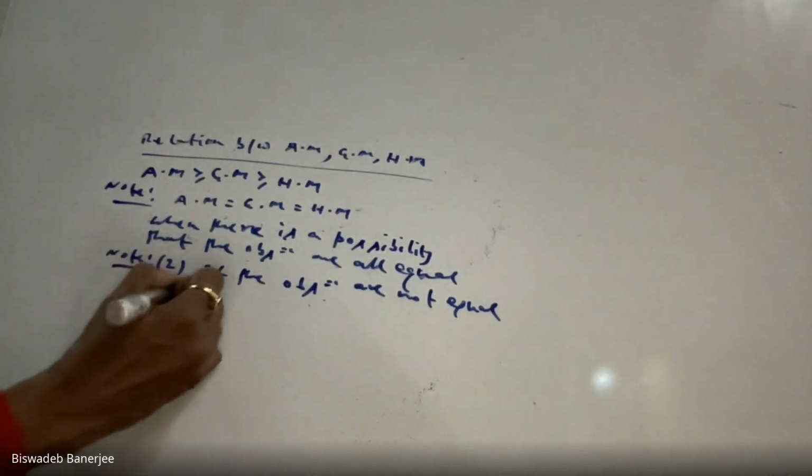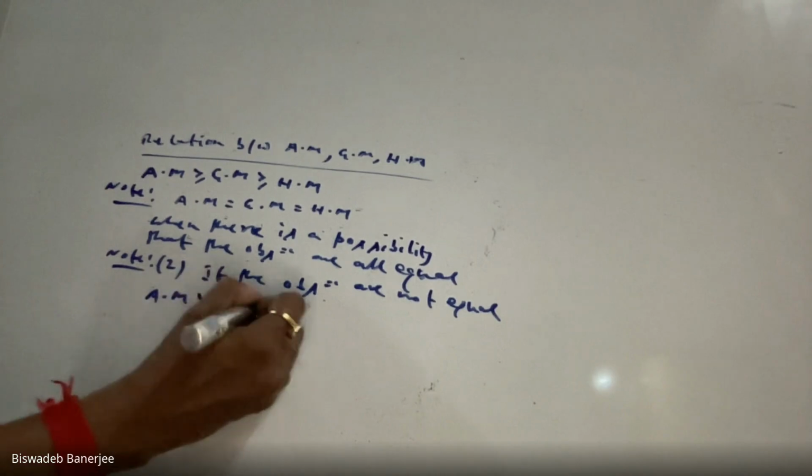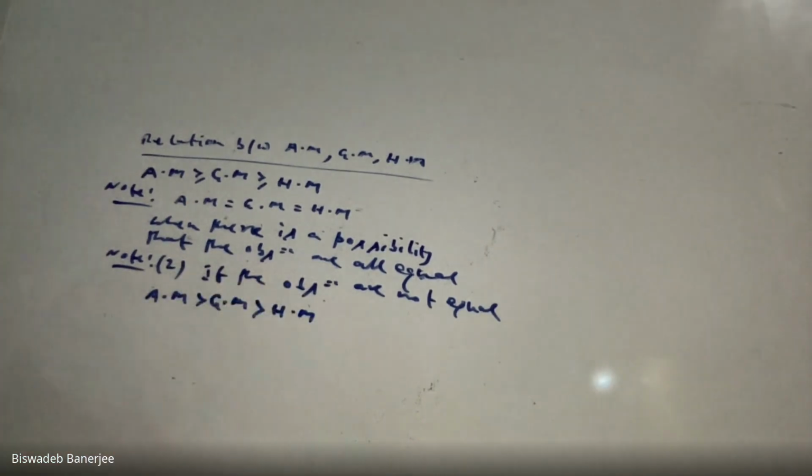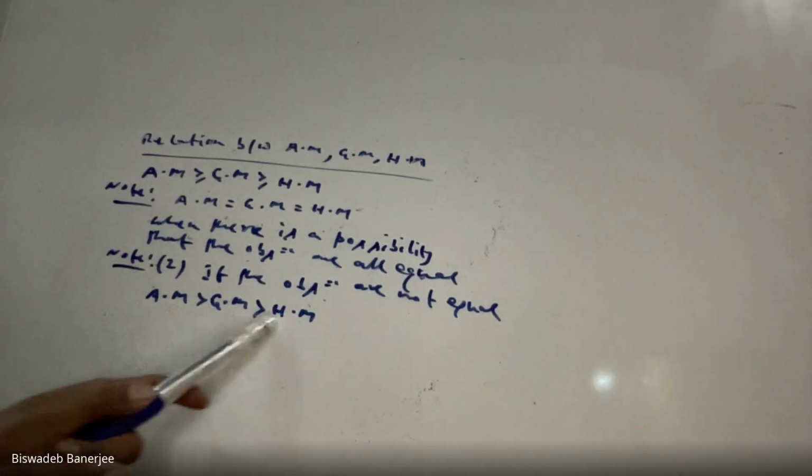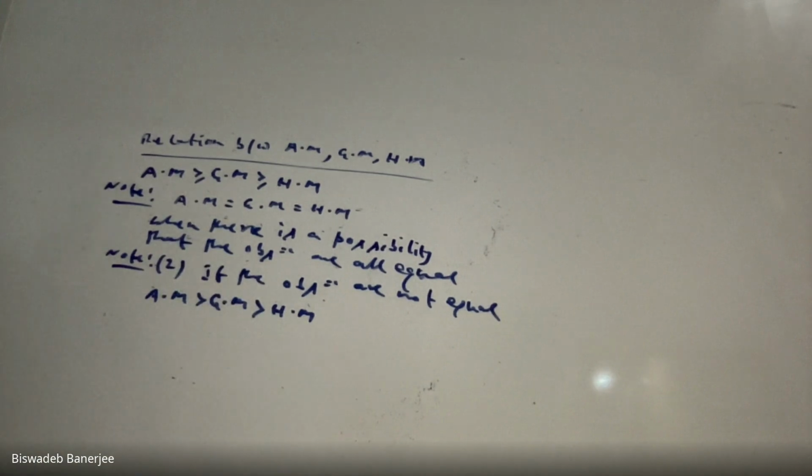In that case, simply write AM greater than GM greater than HM. The equal to sign cannot hold. So just check whether the observations can be equal or not. If they are equal, yes, the equal sign holds. But if they are not equal, you shall have this. Clear?